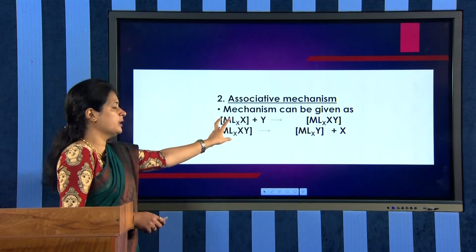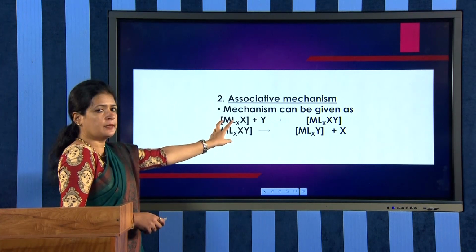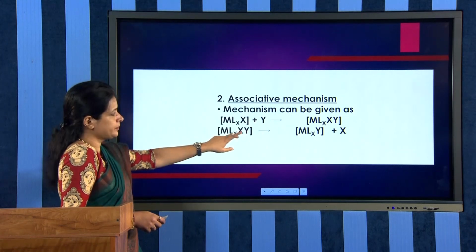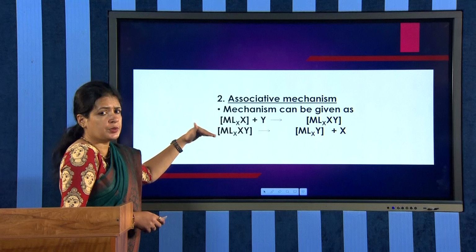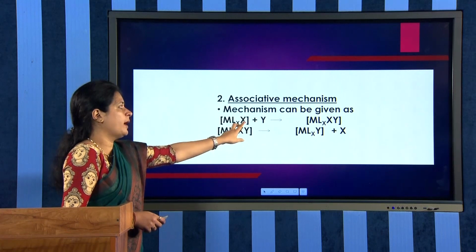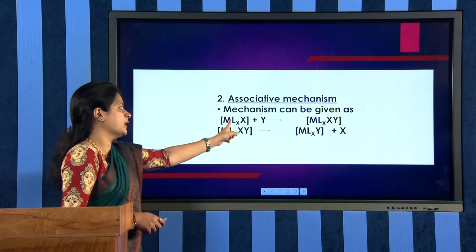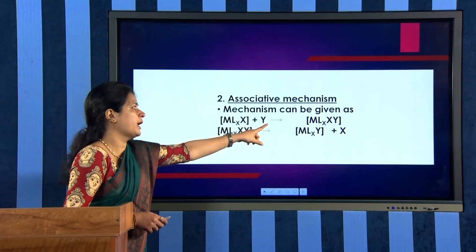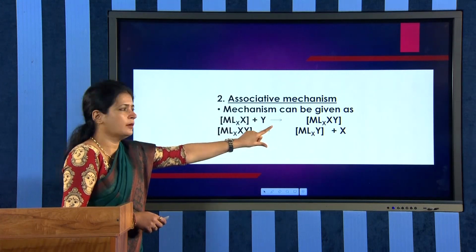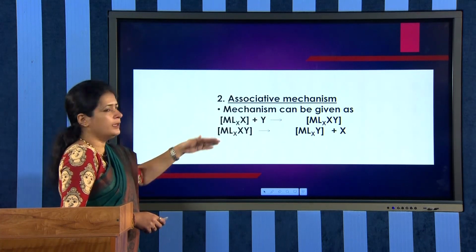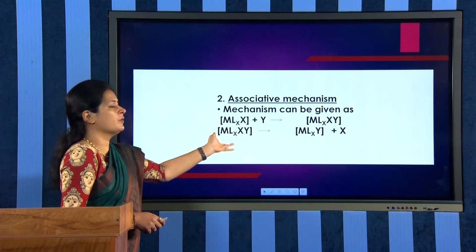We have the starting complex MLX-X, where X is the leaving ligand and Y is the entering ligand. Since it is an associative mechanism, initially Y attacks or associates with the starting complex, forming MLX-XY.